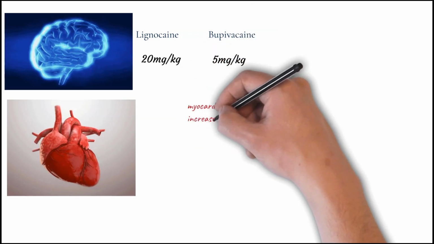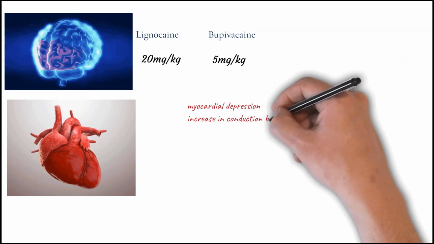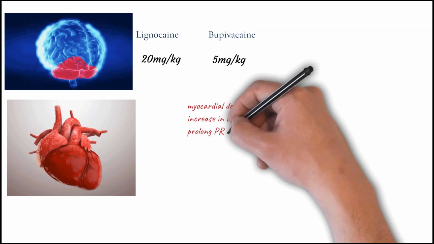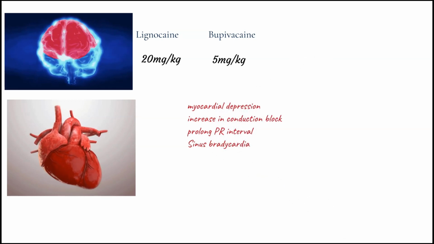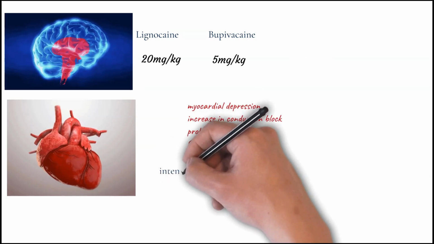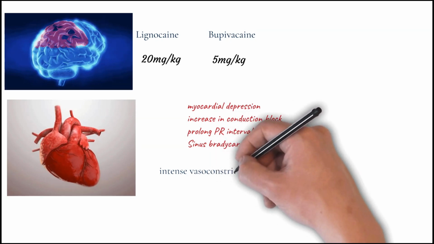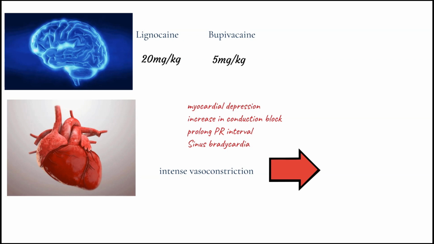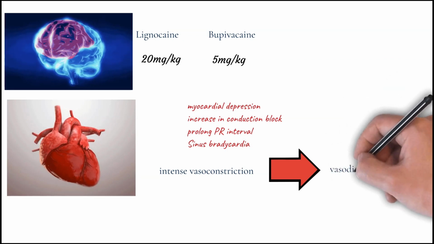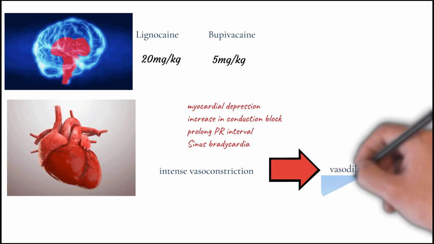It can lead to myocardial depression, increase in conduction block, prolongation of the PR interval, and sinus bradycardia. There will also be intense vasoconstriction initially, followed by intense vasodilation, and this intense vasodilation will lead to cardiovascular collapse.